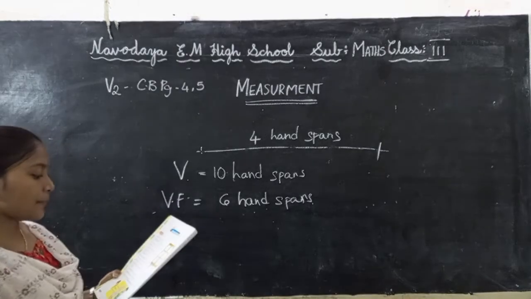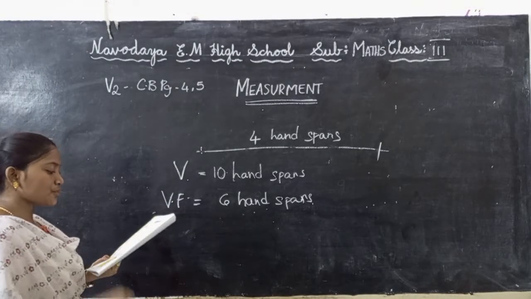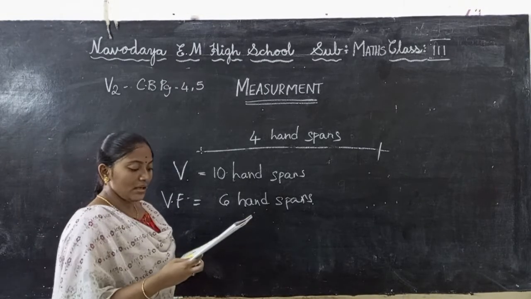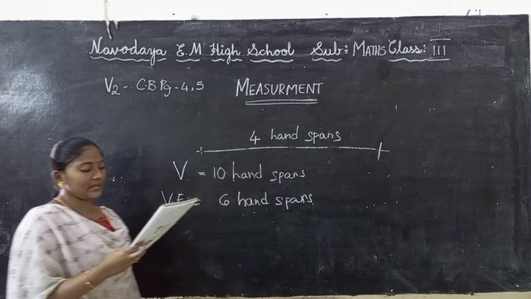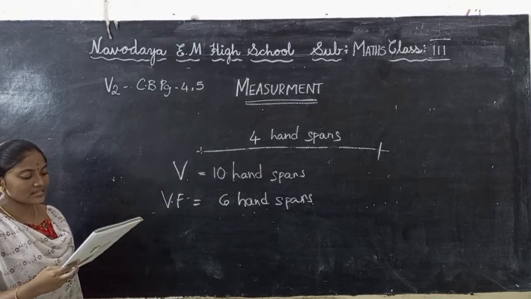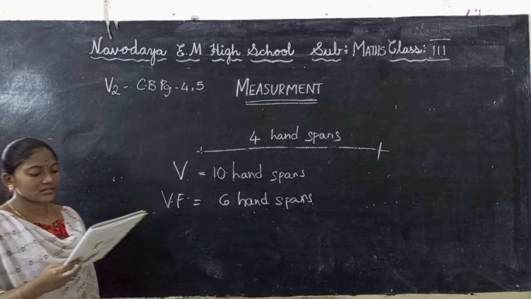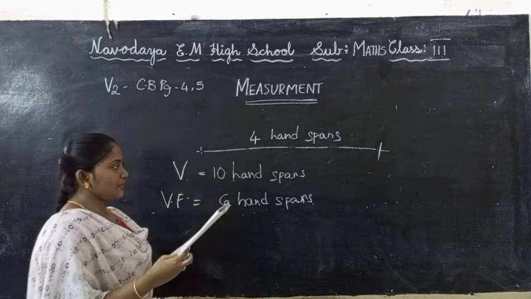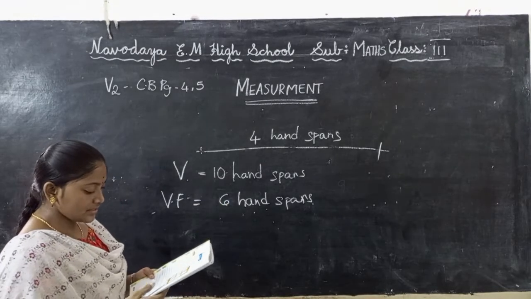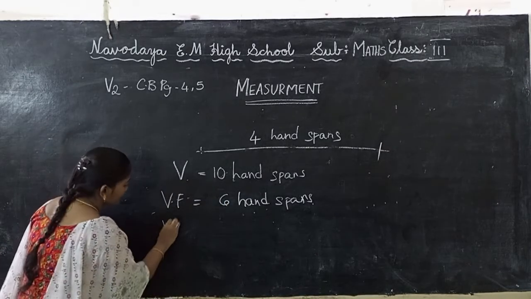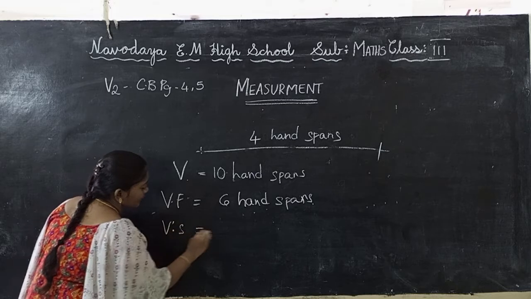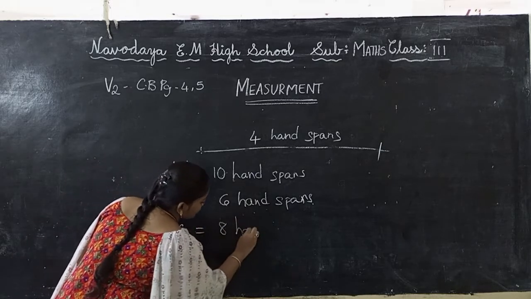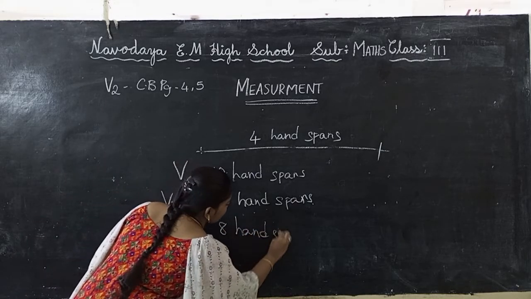Now Venu was surprised. He asked, how is it possible, Dad? Have you seen, I measured it and it is 10 hand spans? Venu then asked his elder sister to measure the same window. Venu's sister's measurement is 8 hand spans.